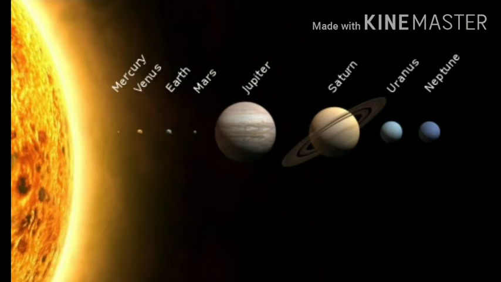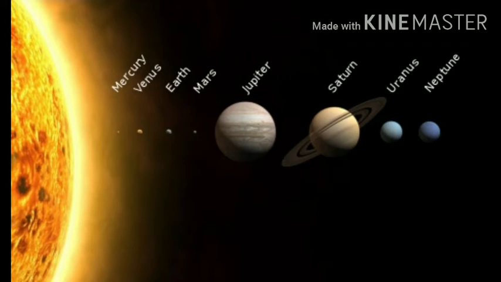Okay, now what are planets? The question came, what are planets? So the planets are the heavenly bodies that revolve around the sun, and they do not have any light of their own. They reflect the light of the sun. You know that the sun gives the heat and light to all the planets, so these planets reflect the light of the sun because these planets do not have their own heat and light.